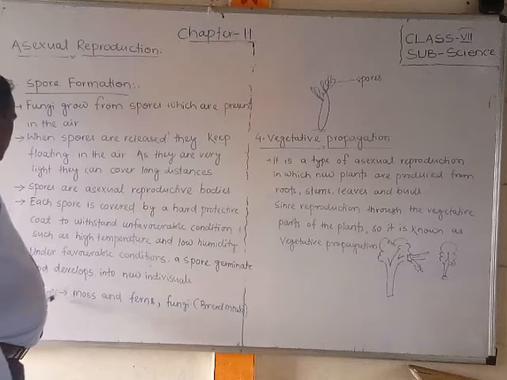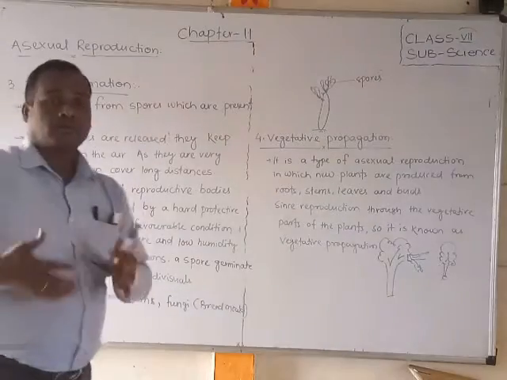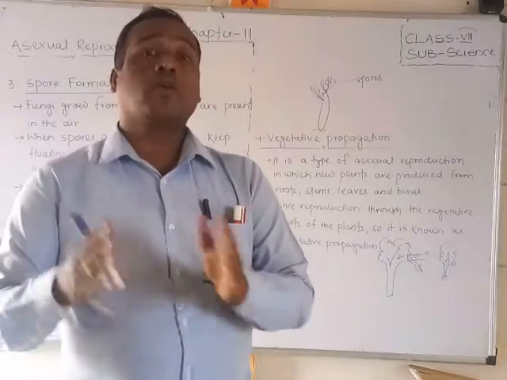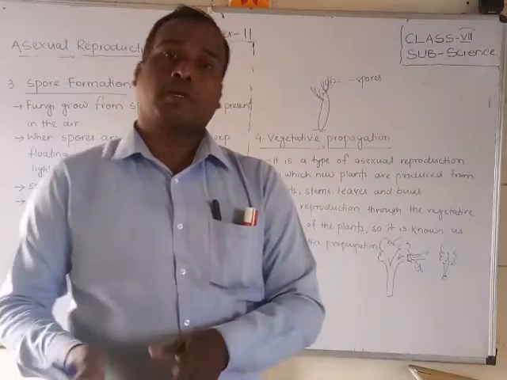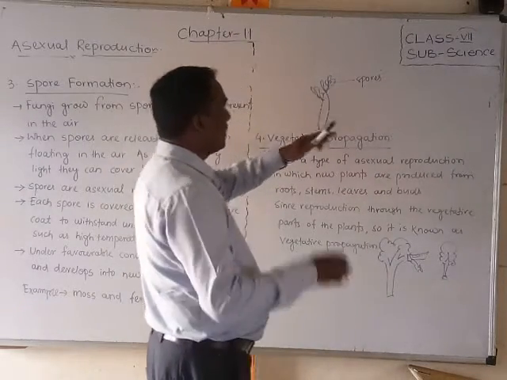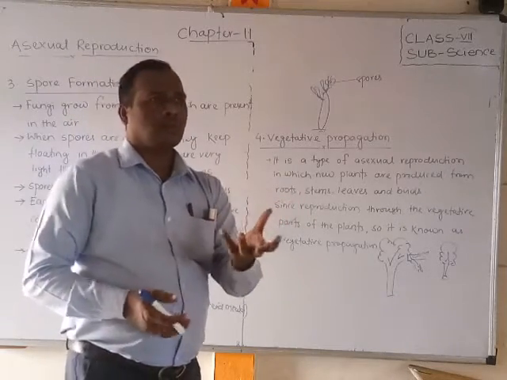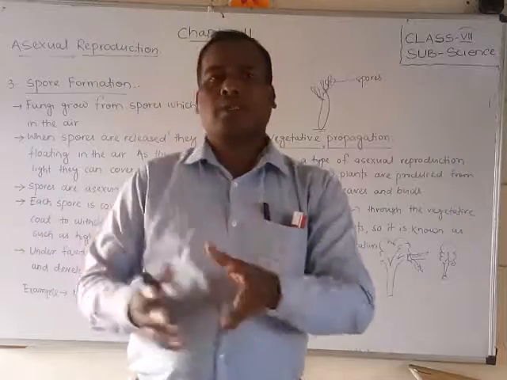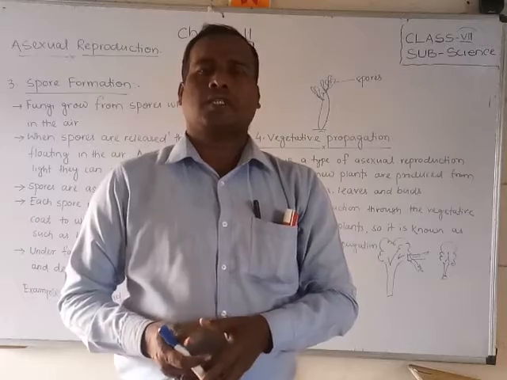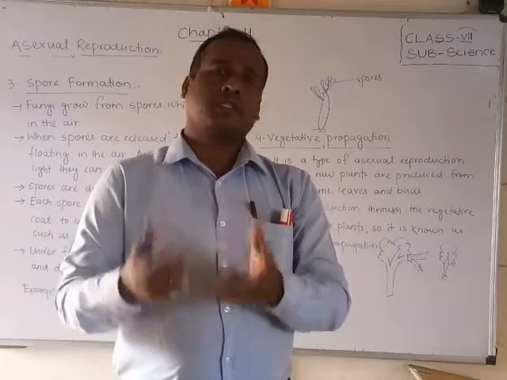Bread mold and fungi are examples of how asexual reproduction happens in plants. So this is spore formation. If you keep bread for some days, you can find mold on the surface. It forms because new spores develop into new individuals.